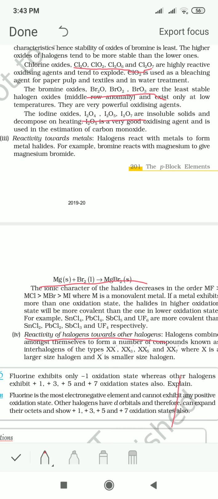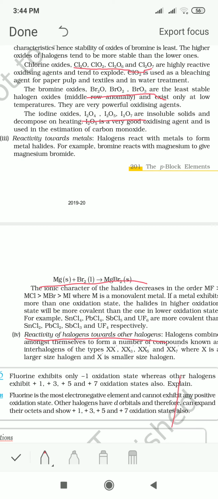Then reactivity towards halogens. Halogens react amongst themselves to form different compounds which are known as interhalogen compounds. They can be XX', XX3', XX5', XX7'. XX' means the two halogen atoms are different, like ICl.